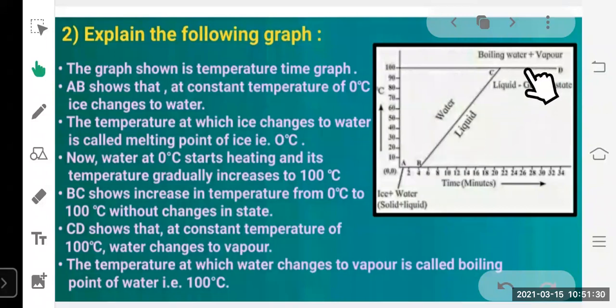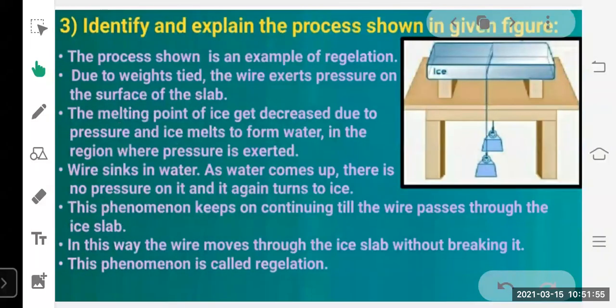And this CD shows that at a constant temperature of 100 degrees Celsius, water changes to vapor. Okay. So the temperature at which water changes to vapor is called its boiling point, and the boiling point of water is 100 degrees Celsius. Okay. So I hope all of you understood how the same question can be asked in two different ways and how to give their answer. Now moving on to the next type of question, which is from this chapter.